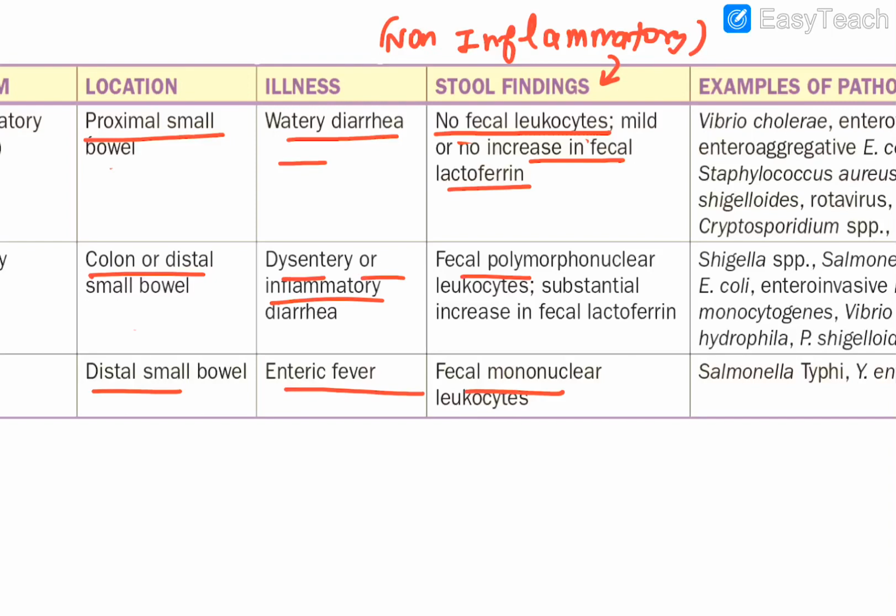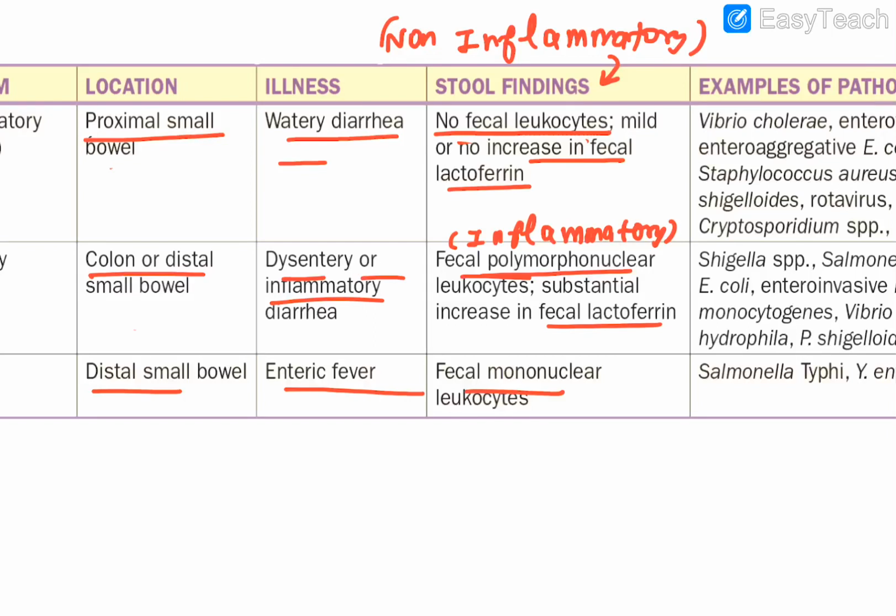Then the second one is what? The second one is inflammatory, that you know. In this one, inflammation is there. Obviously if inflammation is there, then what will you observe? Fecal leukocytes. And because of that, there will be fecal lactoferrin, which you can detect.